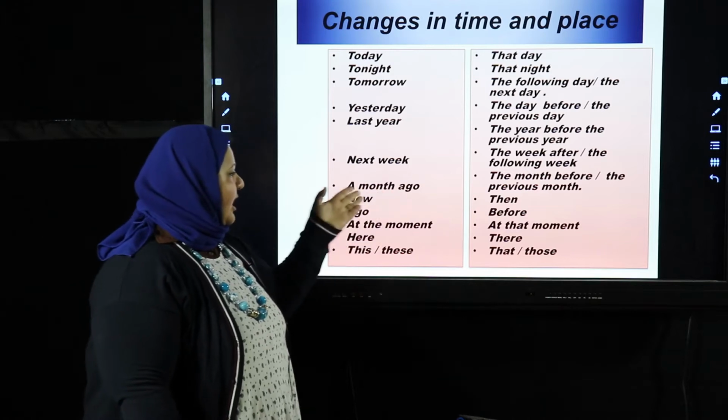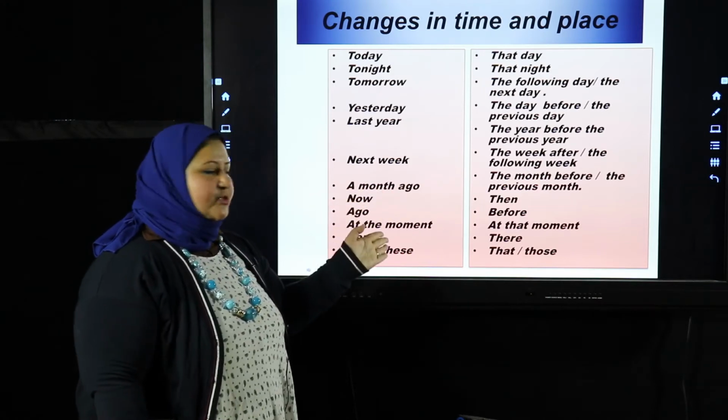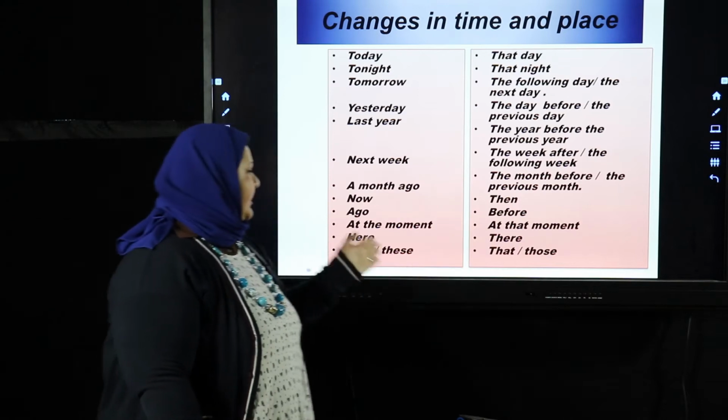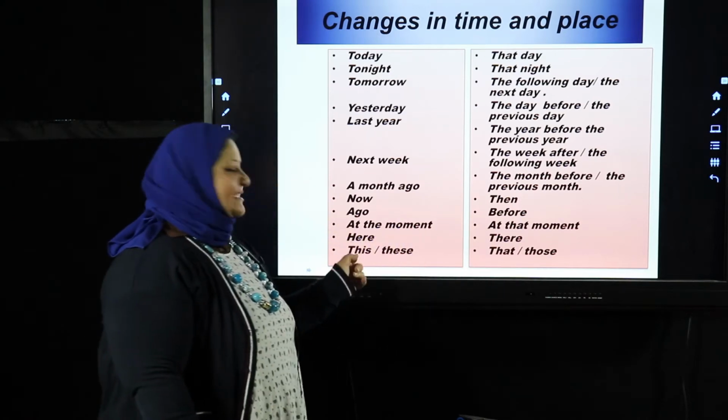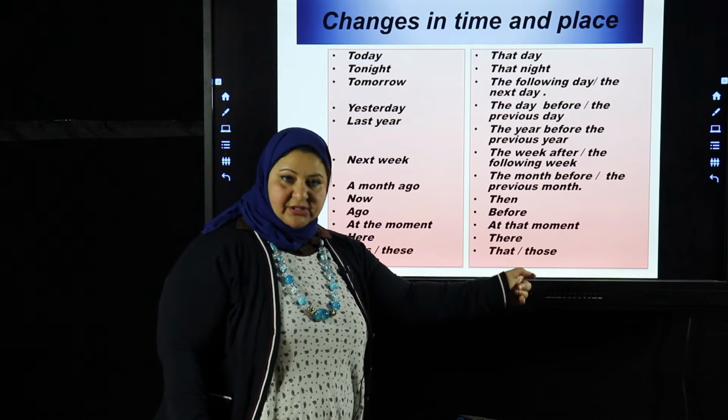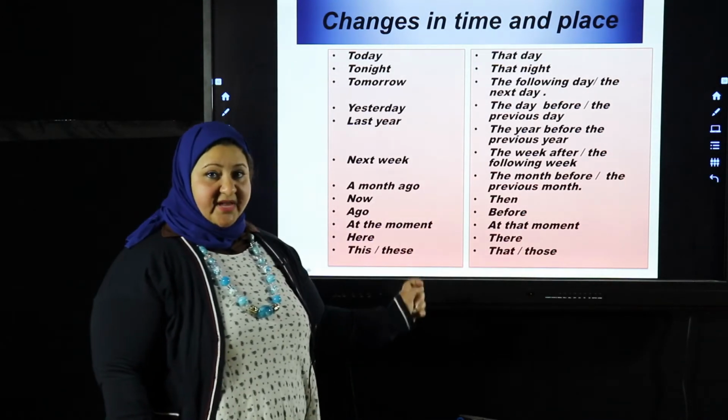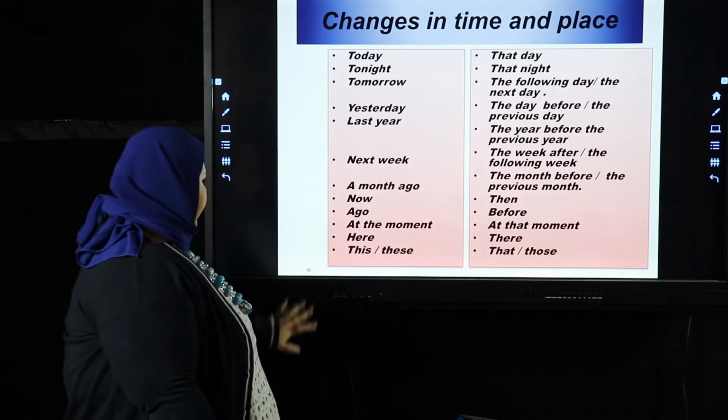Ago, it will be then, or before. At the moment, it will be at that moment. Here will be there, and this and these will change to that and those. Remember these changes if they come in the sentence. Okay?